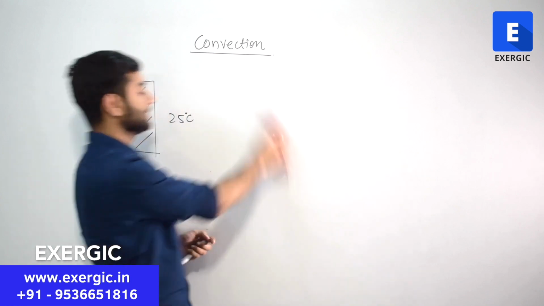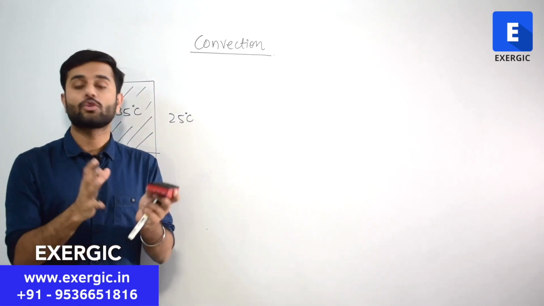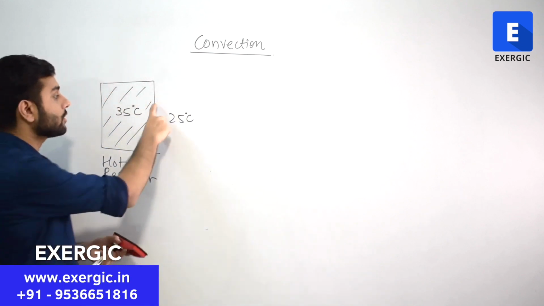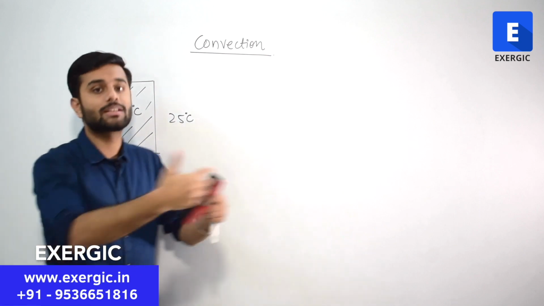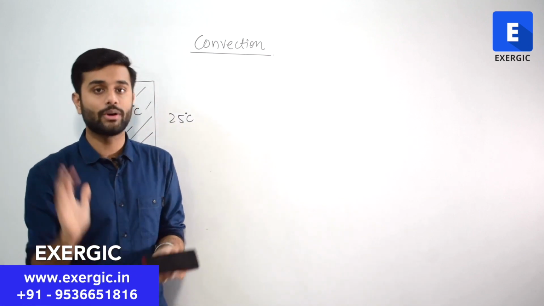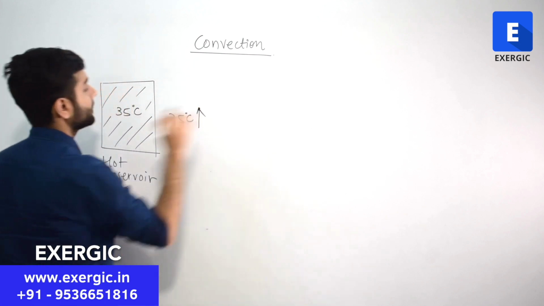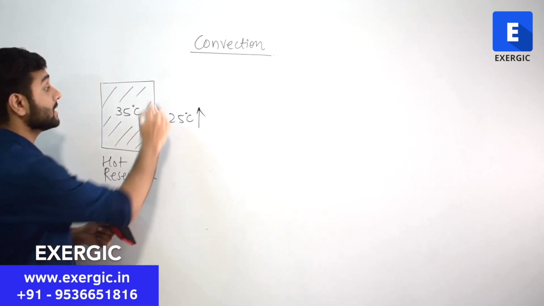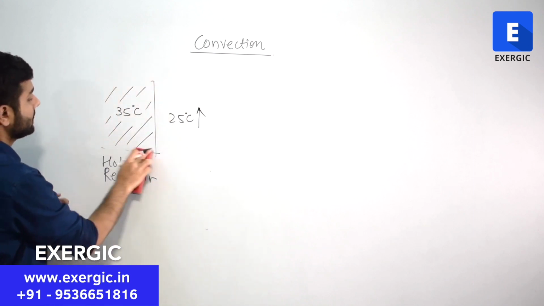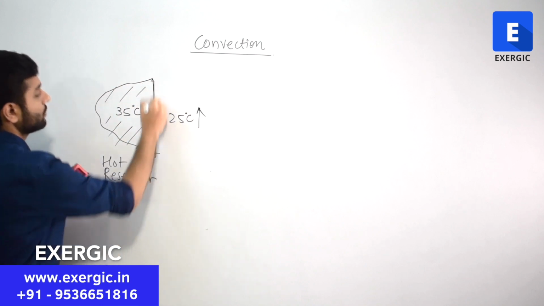Now, in this case also, same thing is happening. Air is surrounding this hot reservoir, but there is no bulk motion of the air. Air is not moving as such. But due to molecular movement from the hot surface, temperature will start propagating. Heat will start flowing from high temperature to lower temperature. Let's forget about these places. Let's consider just one surface of this hot reservoir.